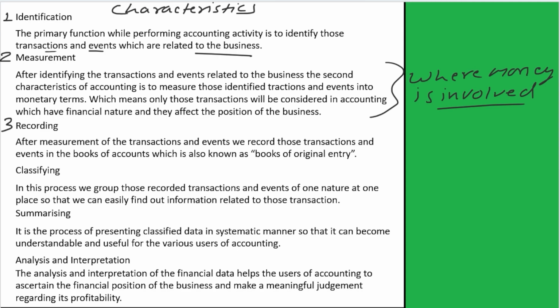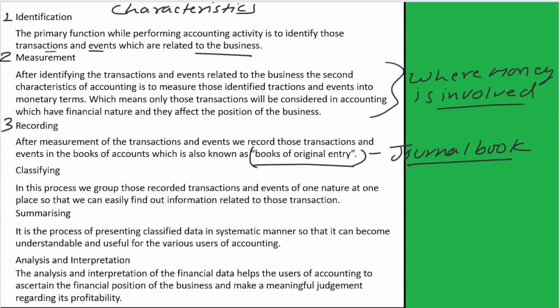The third characteristic is recording. After measurement of the transactions and events, we record those transactions and events in the books of accounts, which is also known as book of original entry. So after measuring the transactions, that they are monetary or not, we record these transactions in the books of accounts, generally called the journal book.